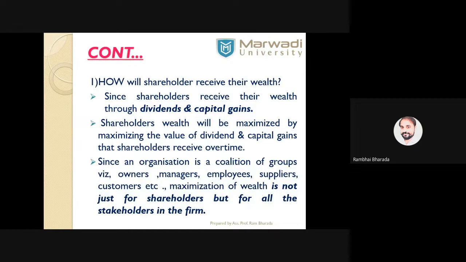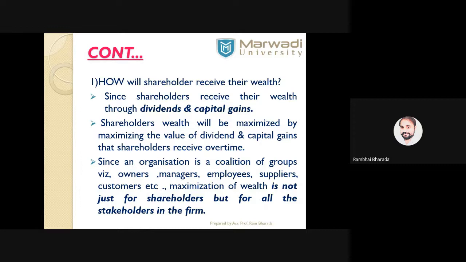And to maximize the shareholders' wealth, we have two ways. Number one, by declaring the dividend. As a company declares the dividend, shareholders get the dividend, they get the amount, they get the money, they can enjoy it, they can reinvest it, and they can get more benefits.